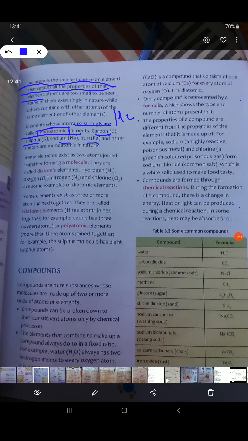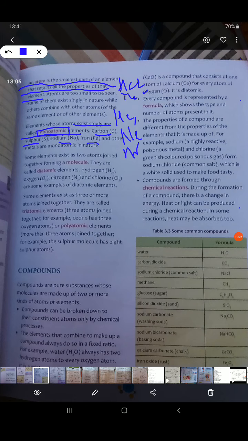When we write helium, neon, argon, we don't write He2, Ne2. So all these noble gases plus all these elements exist singly in nature. So they are monoatomic. So we say their atomicity is 1. Their one atom can exist freely, singly.